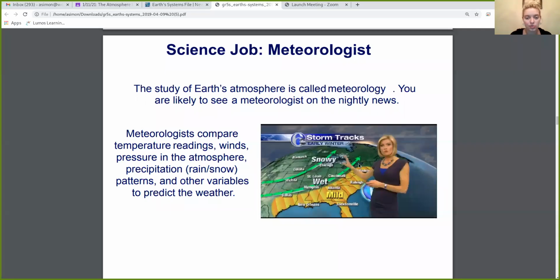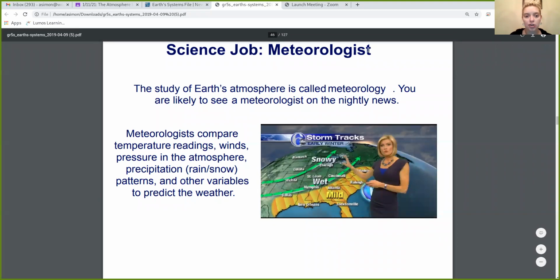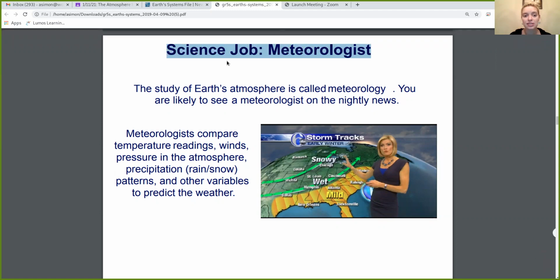So I'm going to go ahead and share my screen. And remember, if I highlight it, you need to write it down in your notes. All right, so you guys have heard of these people before, meteorologists. Okay, so go ahead and put this down in our notes. The science job that is known as a meteorologist is actually the study of Earth's atmosphere. Okay, so the study of Earth's atmosphere is called meteorology. Go ahead and put that down.